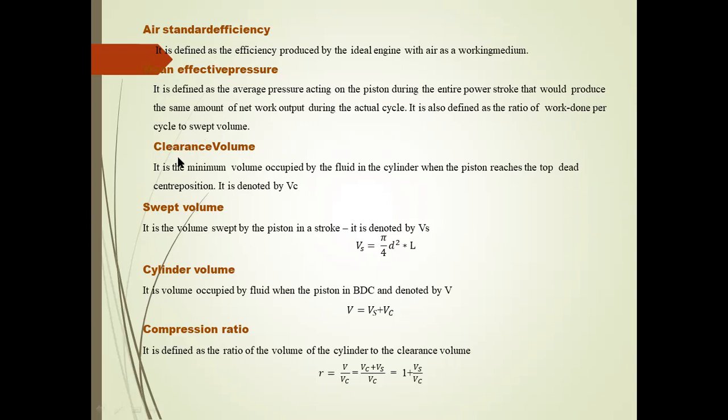Next point is the clearance volume. It is the minimum volume occupied by the fluid in the cylinder when the piston reaches the top dead center position. It is denoted by V suffix C. As the piston moves from bottom dead center to top dead center, the space between the valve and the top dead center is the clearance volume, denoted by V suffix C.